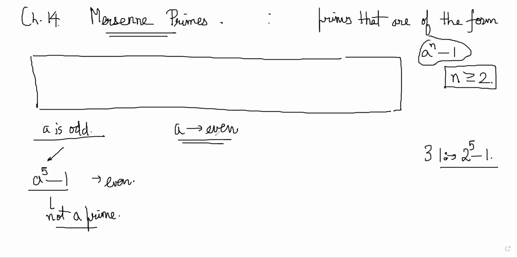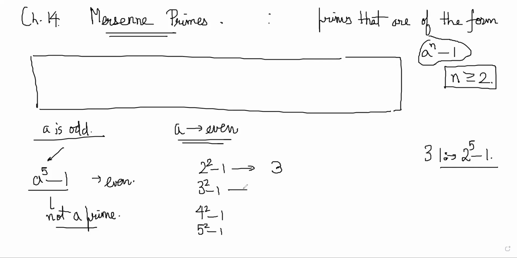Even then, when you have even numbers, it's not always going to work. There are many cases where you don't get anything. So let's take some examples: 2 square minus 1, 3 square minus 1, 4 square minus 1, 5 square minus 1, and so on.